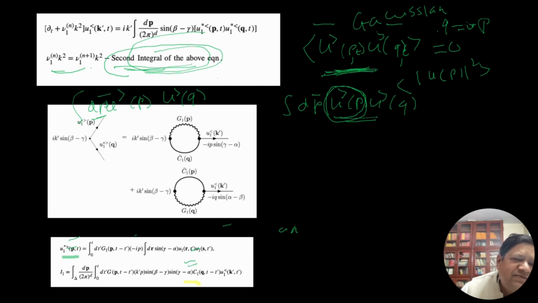So we can write that in terms of Green's function. There is a way to write the differential equation solution in terms of Green's function. So this is the Green's function, Gp of t minus t prime. This vertex for P is going to be Ip, and this convolution integral comes with dt prime, and this is what is there in front, and we have U1 R and US. Okay, so this is the convolution part.